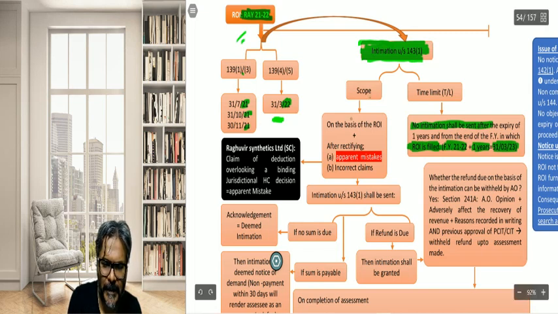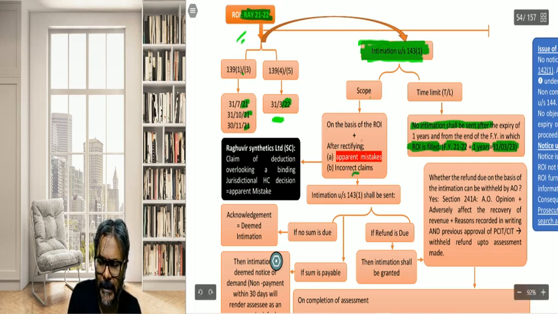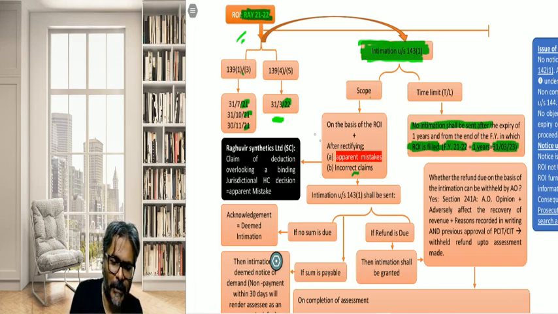The scope of the intimation, what did I tell you? On the basis of the ROI, it's like an acknowledgement. Whatever position you have put forth in the ROI is acknowledged. However, it is subject to the rectification of any apparent mistake or incorrect claims.